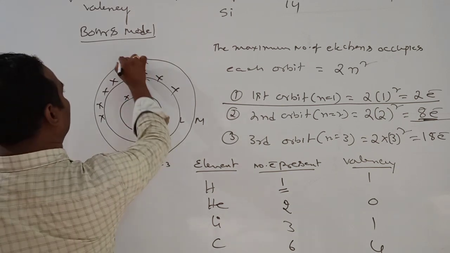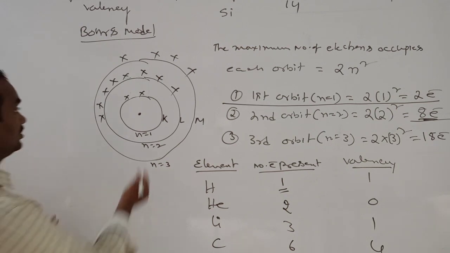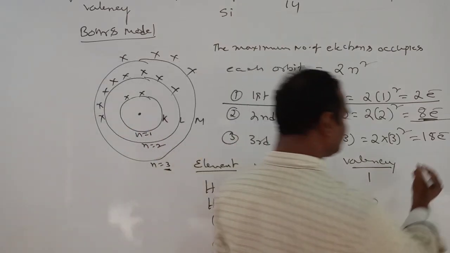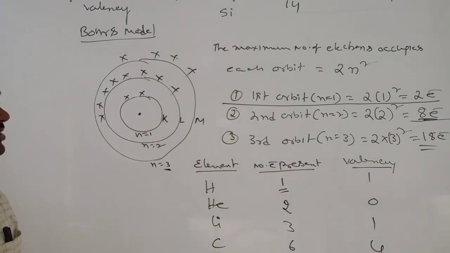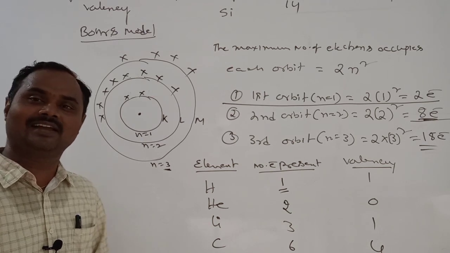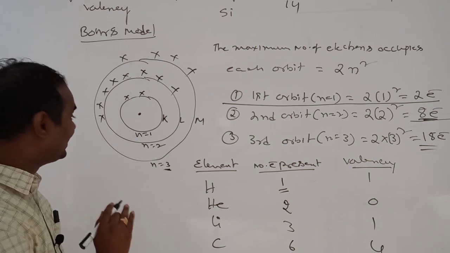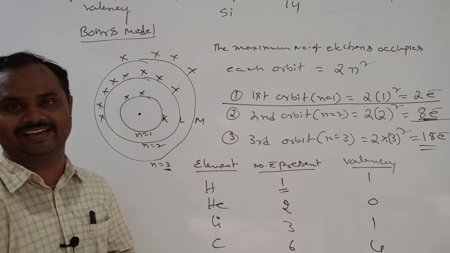4. That 4 will go into the fourth orbit. Sorry, those 4 electrons go into the third orbit. To get the stability, how many extra electrons are required? Generally, the third orbit total is 18 electrons. You remember, 18 electrons are not required. If you are getting only 8 electrons in the third orbit, that is also a stable configuration.